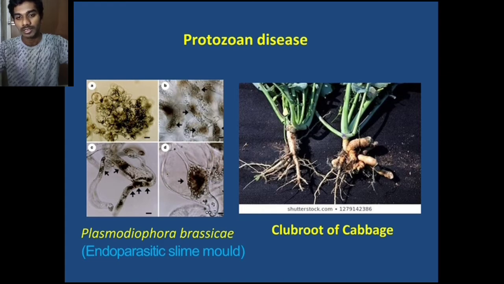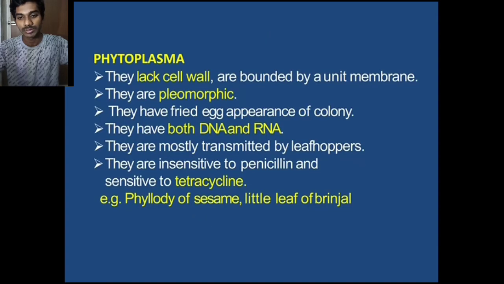There is enlargement of the root, with hypertrophy and hyperplasia. Hypertrophy means enlargement of the cells. Hyperplasia means multiplication of the cells. In this photo, we see the Plasmodium has a slime mold-like structure.